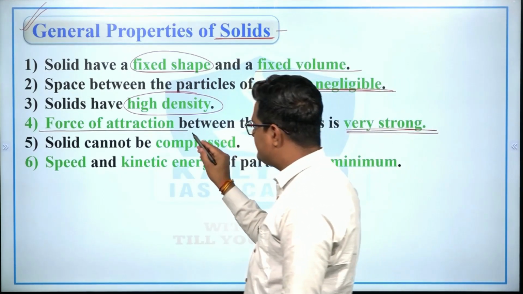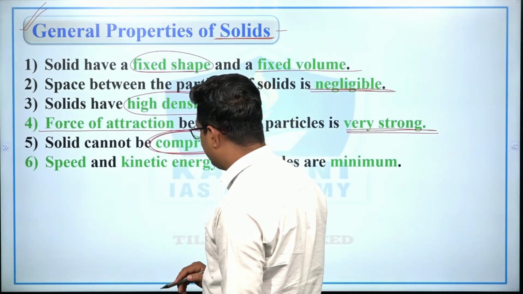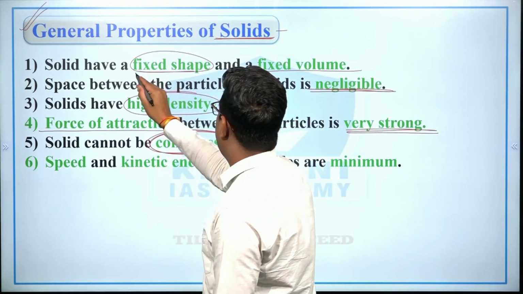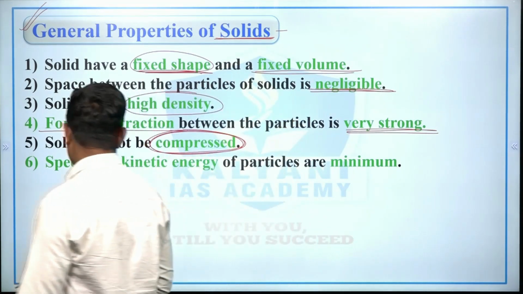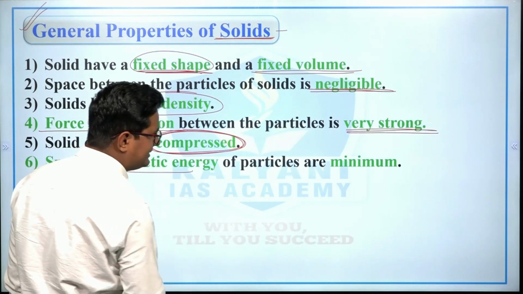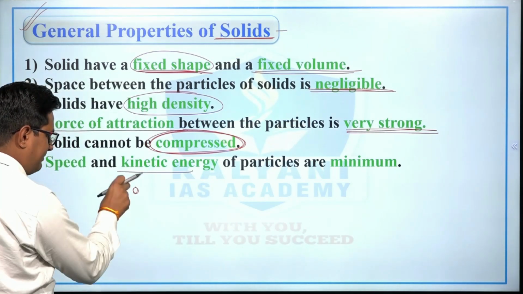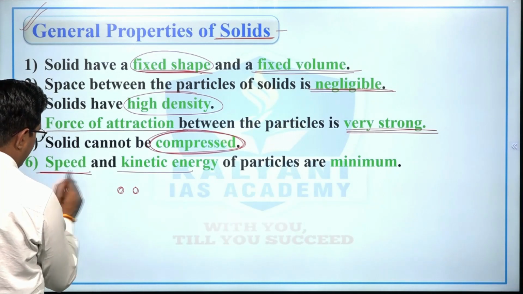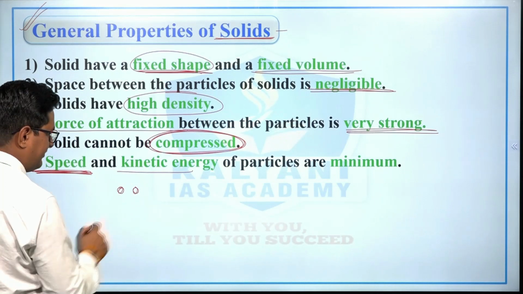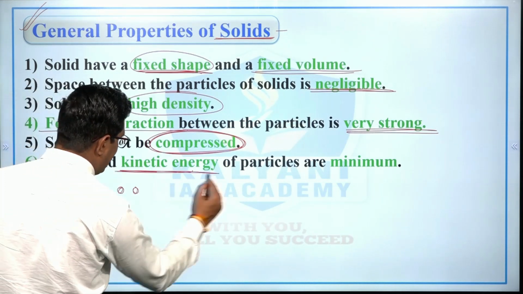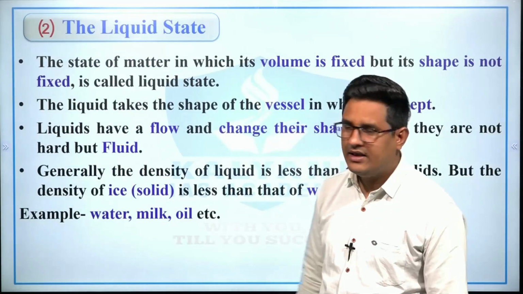Therefore solids cannot be compressed, right? And solids have fixed shape as well as fixed volume. And the speed and kinetic energy of particles are minimum, because the gap between the two particles is minimum, therefore the speed of movement of these particles is minimum, and if the speed is minimum, then the kinetic energy of the particles is also minimum, right?